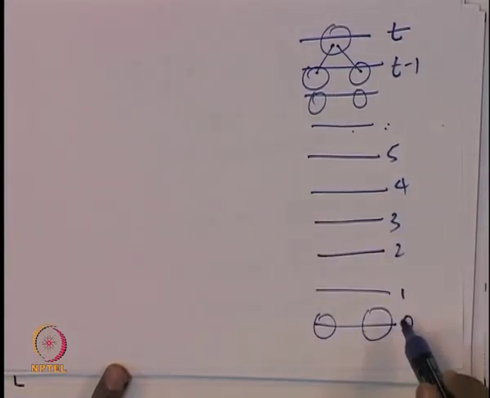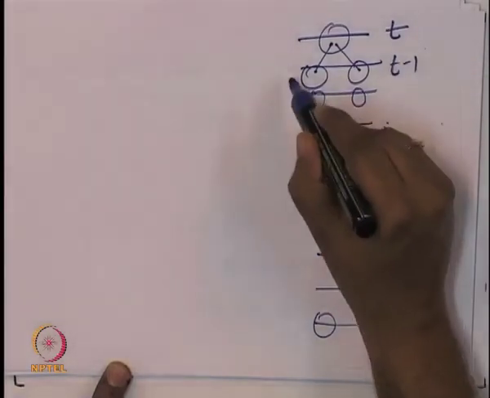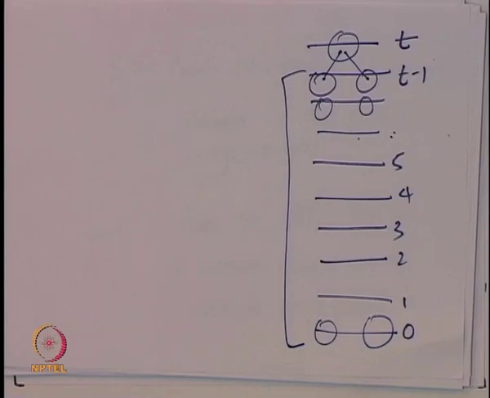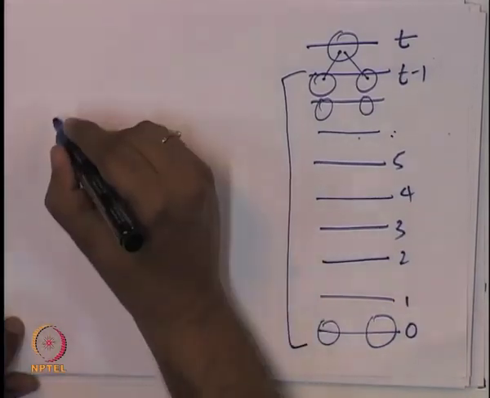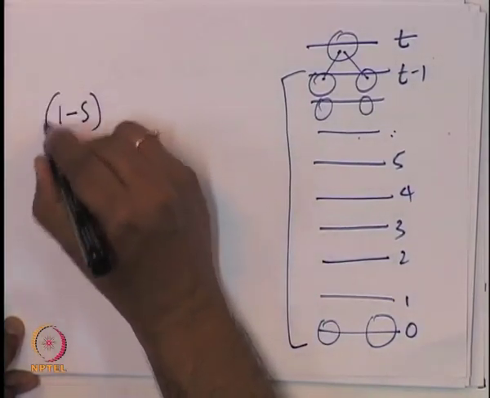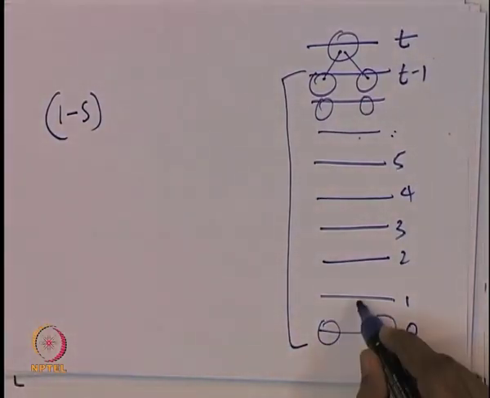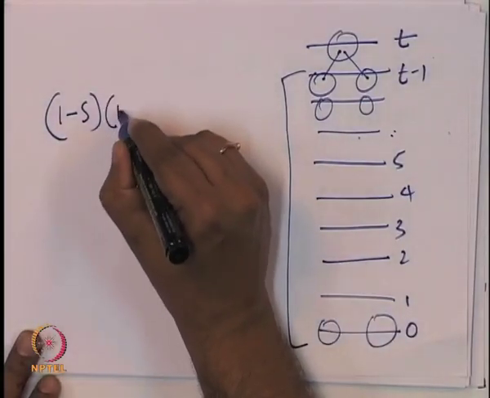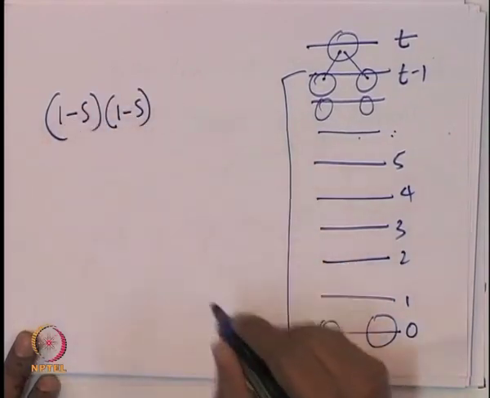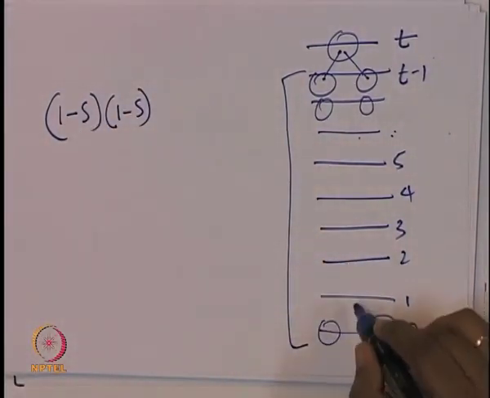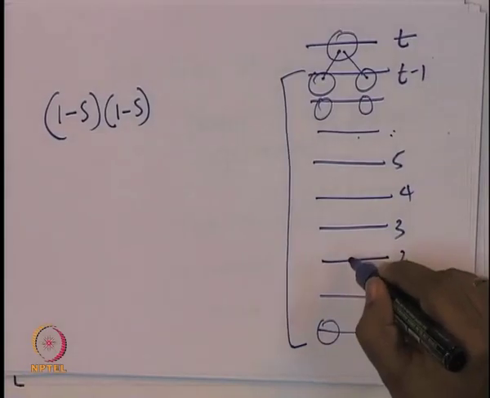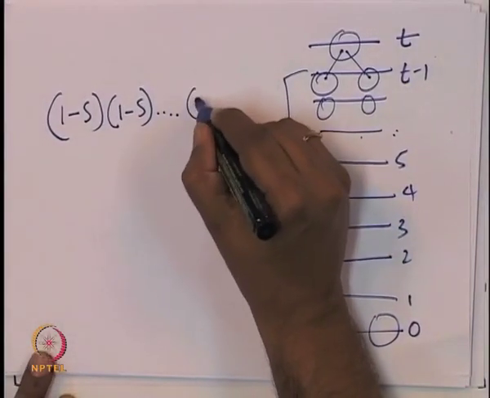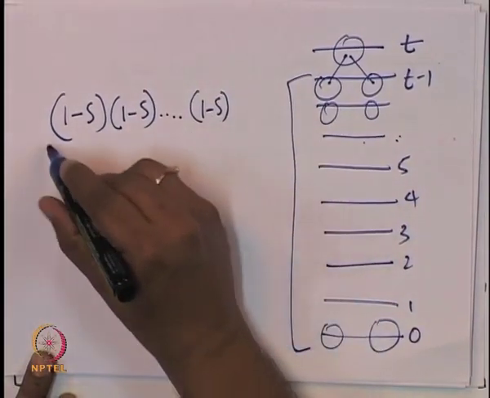So, up to t minus 1 generations you do not want to have a common individual. If 1 minus S is the probability of not having a common parent in the previous generation, 1 minus S squared will be that of not having one in 2 successive generations, and there are t minus 1 successive generations. So, up to 1 minus S to the power t minus 1.